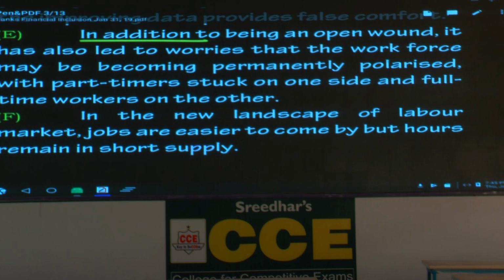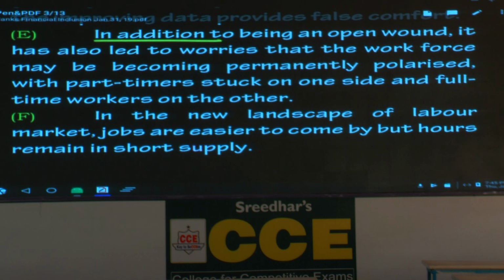In the new landscape of labor market, jobs are easier to come by, but ours remain in short supply. Now, here what is the idea of the sentence? What is easy, what is difficult? What is positive, what is negative? Positive is what? Availability of jobs. That you have to grasp. So, please underline, jobs are easier to come by. What is the meaning of that? Easy to get a job. Availability of jobs is there. This is the first sentence.